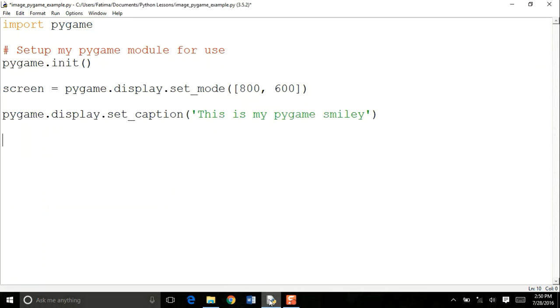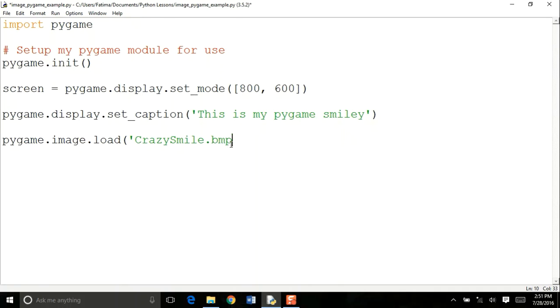So I'm going to go back to my program, and I'm going to load the picture. This is what you need to type: pygame.image.load, then a parenthesis and then a quotation, and you name your picture. We saw that our picture is CrazySmile, with a capital C and capital S, and it ends with a .bmp extension.